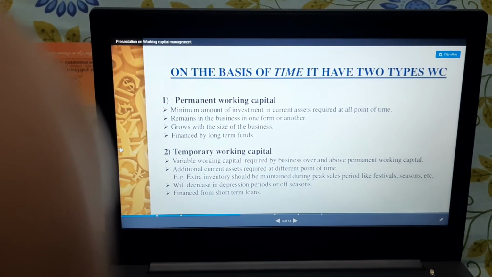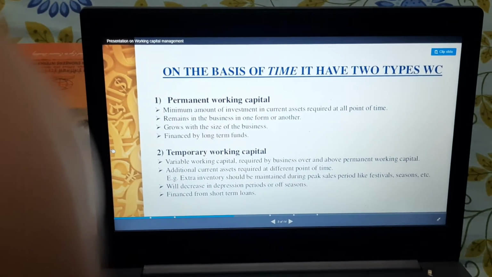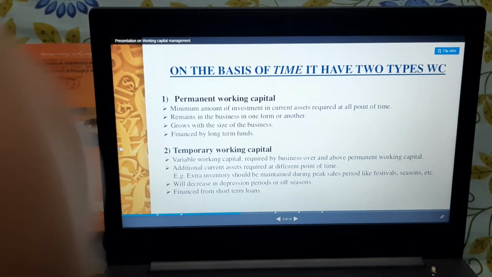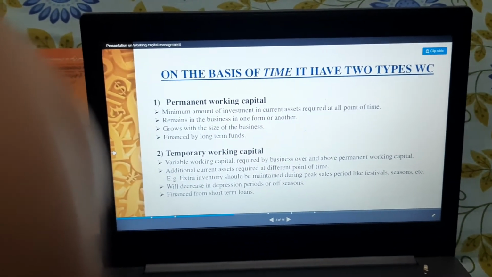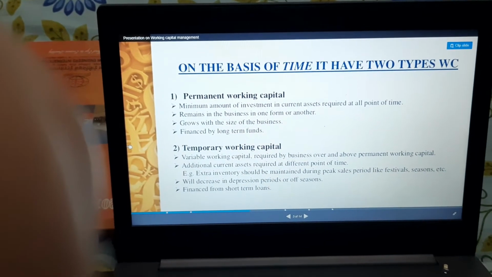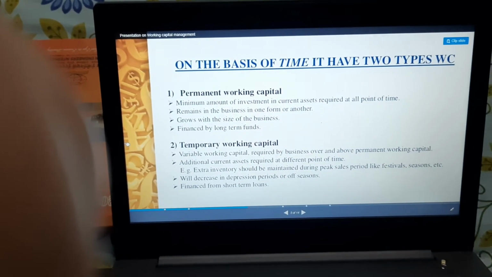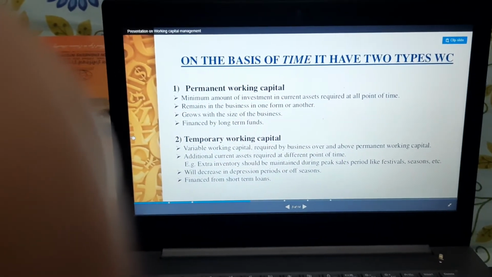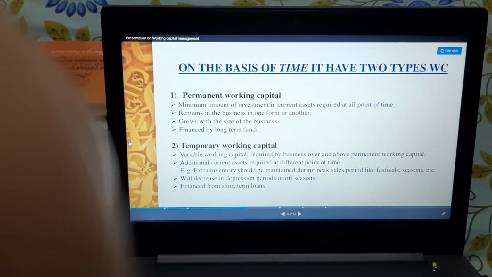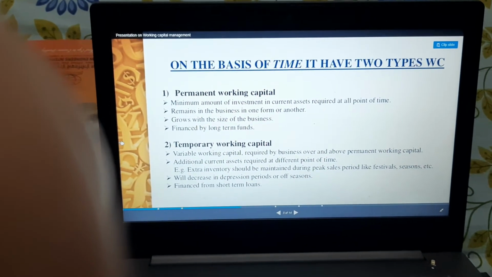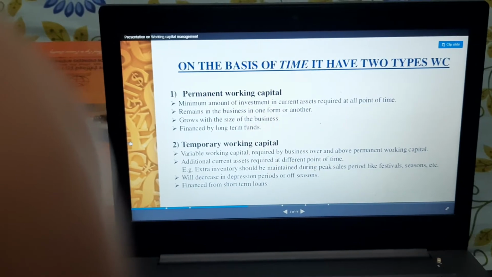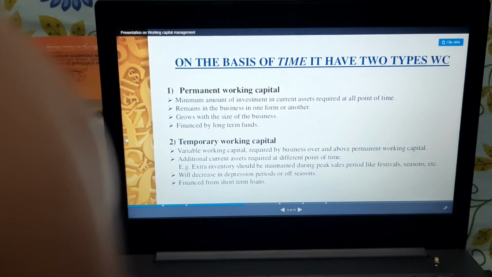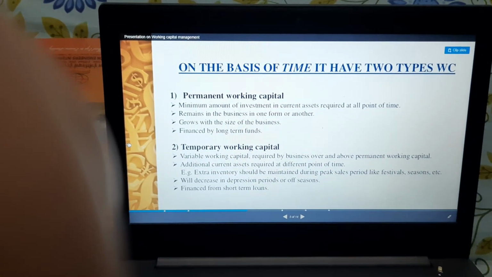And temporary working capital changes over time, or it changes over the different peak periods. Like in festivals, the demand is more, so working capital there is more, and in the depression season or off-season periods, the working capital required is less, right? So these are the bases on which permanent and temporary working capital can be categorized.